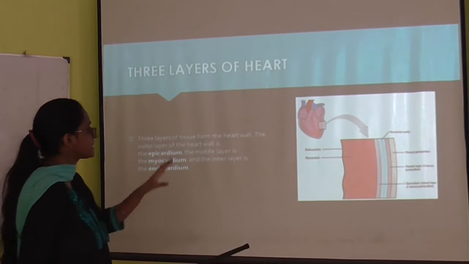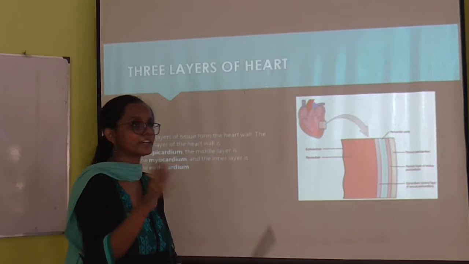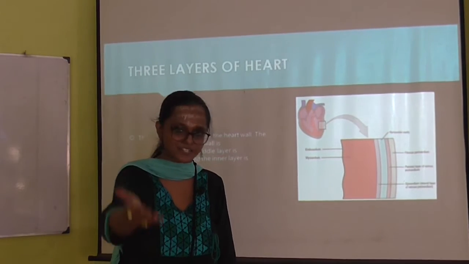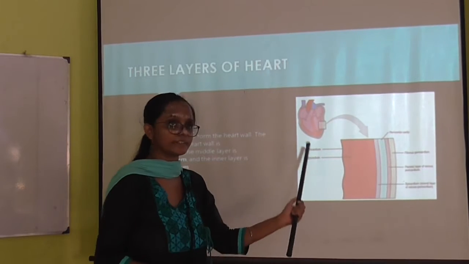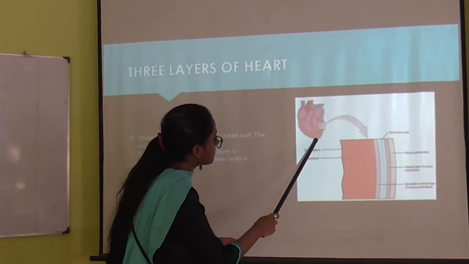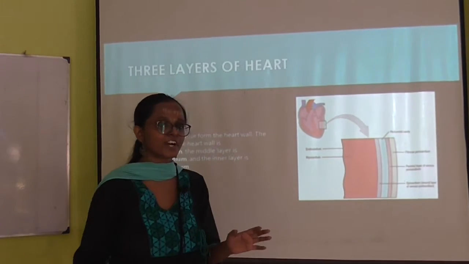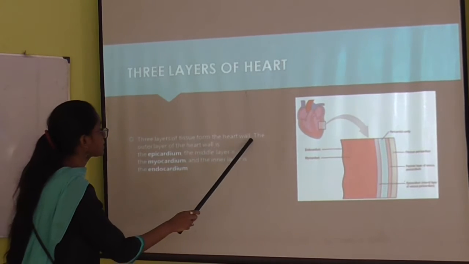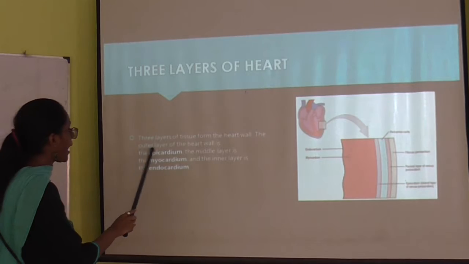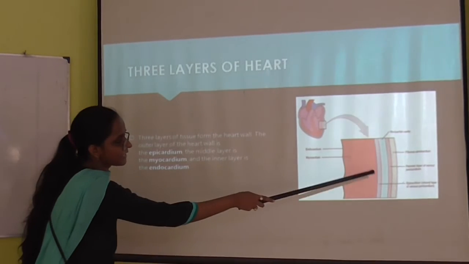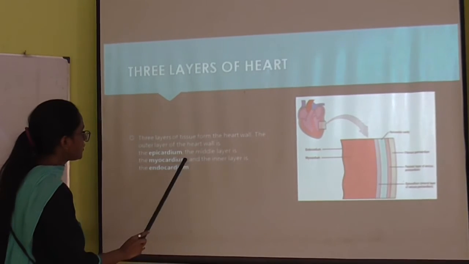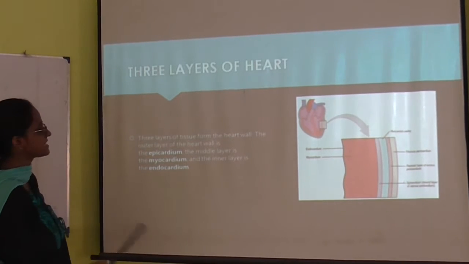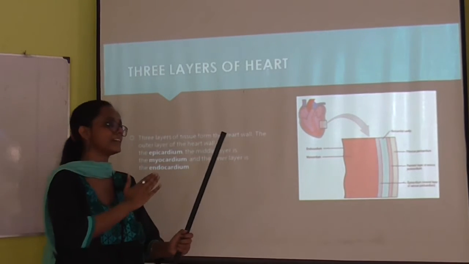The most important thing, not mentioned here, is that the heart itself has a covering of double layer which is transparent, called the pericardium. After that, there are 3 layers of tissue on the heart wall. One is the outer layer, known as the epicardium. Next is the myocardium, the middle layer, and third is the endocardium, the inner layer.